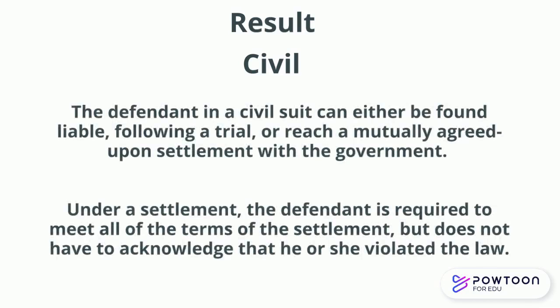The defendant in a civil suit can either be found liable following a trial or reach a mutually agreed upon settlement with the government. Under a settlement, the defendant is required to meet all of the terms of the settlement, but does not have to acknowledge that he or she violated the law.